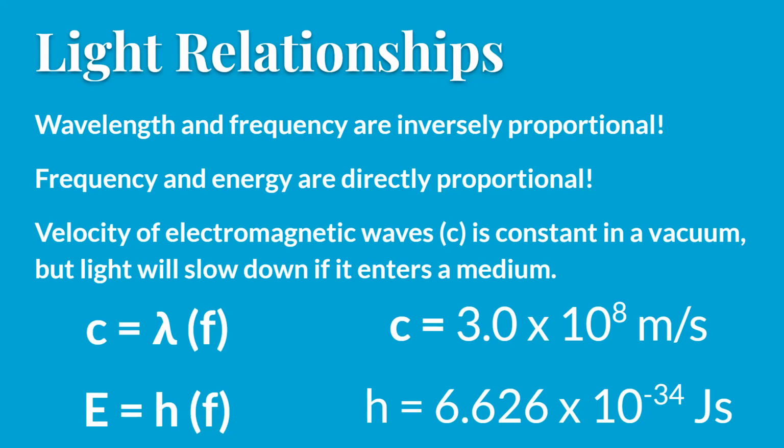All right, so mathematically, you need to know these relationships. We talked about the first one in the warm-up. Wavelength and frequency are inversely proportional to one another. You need to know that. It's also described in the equation c equals lambda times f. c is a constant, so if lambda goes up, f has to go down and vice versa. So you need to know that wavelength and frequency are inversely proportional.